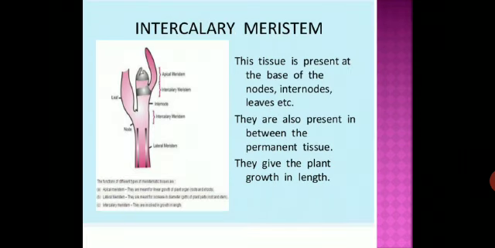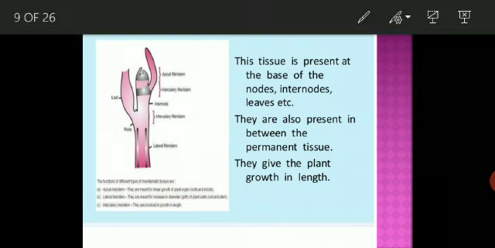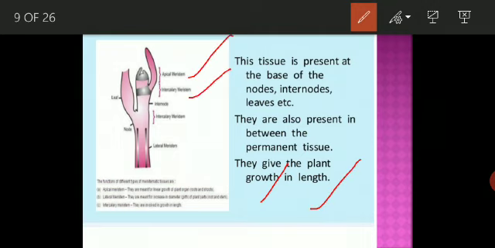Now students, intercalary meristem. It is found at the base of the nodes, internodes and leaves, and it is also present in the permanent tissue, and it gives the plant growth in length. This is the apical meristem, and this is the intercalary. So what is the function of this?